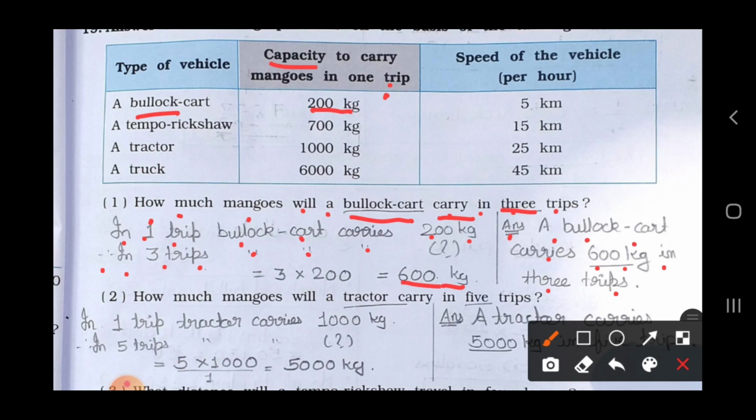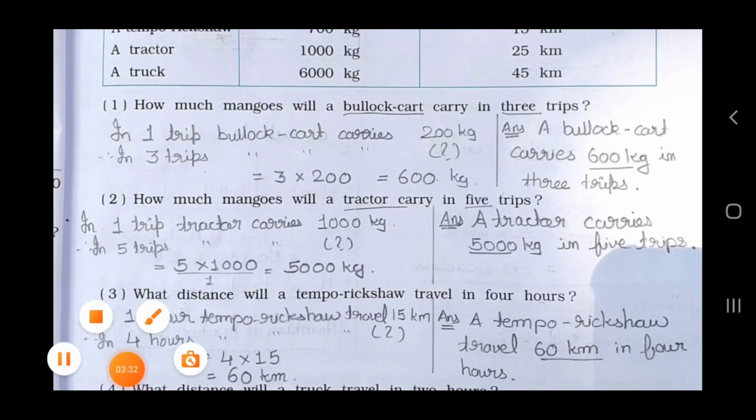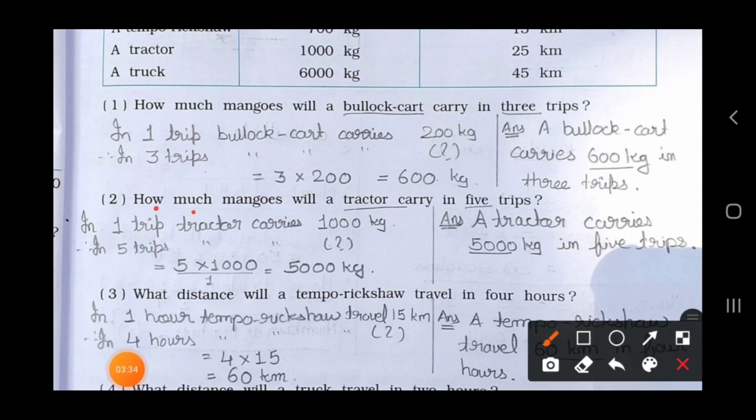Now see the second question. How much mangoes will a tractor carry in 5 trips? Here also 5 trips is asked. Kilometers means speed is not asked. Okay, a tractor. So see in the table, a tractor, in one trip 1000 kg. So in 5 trips how much?